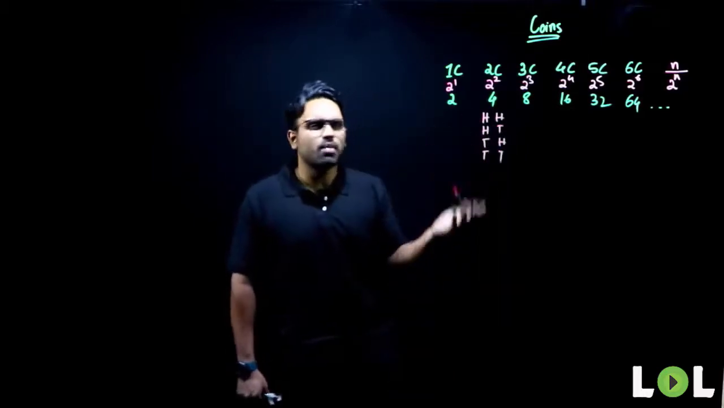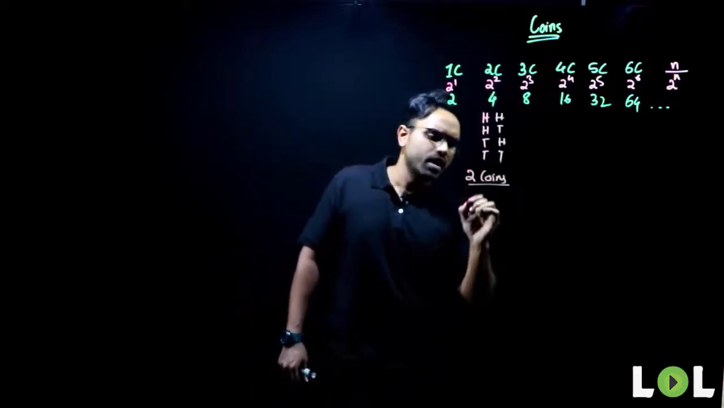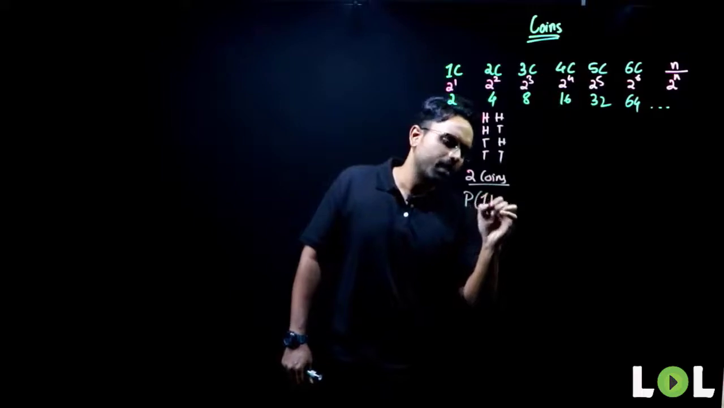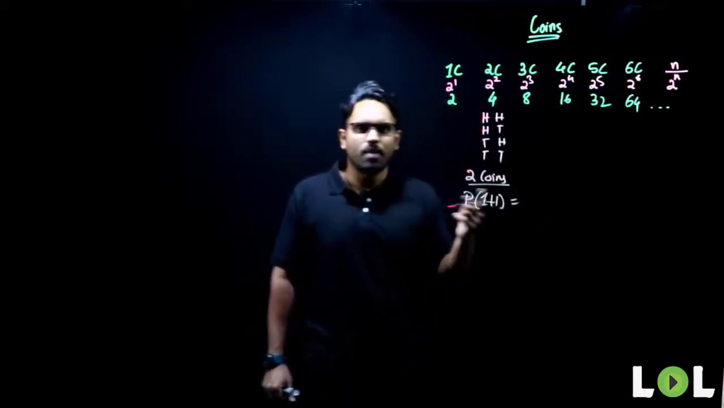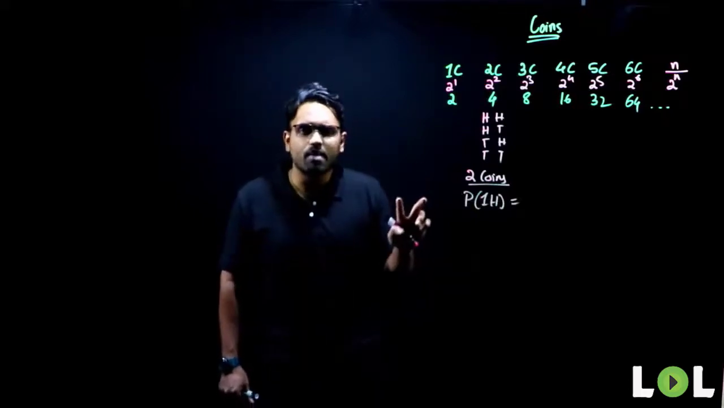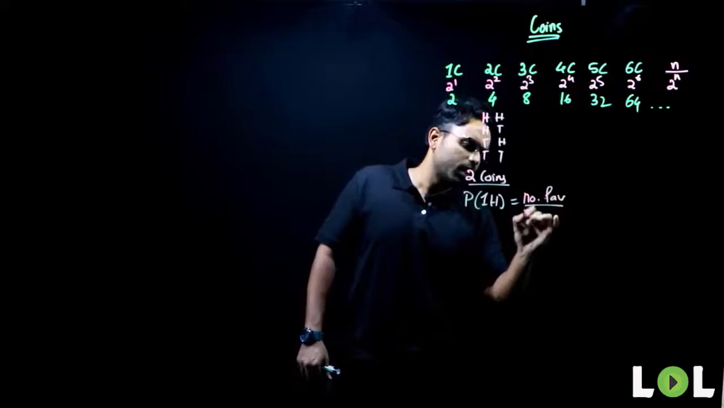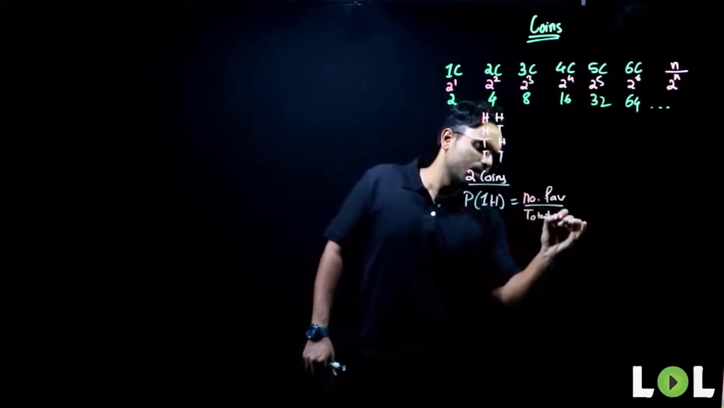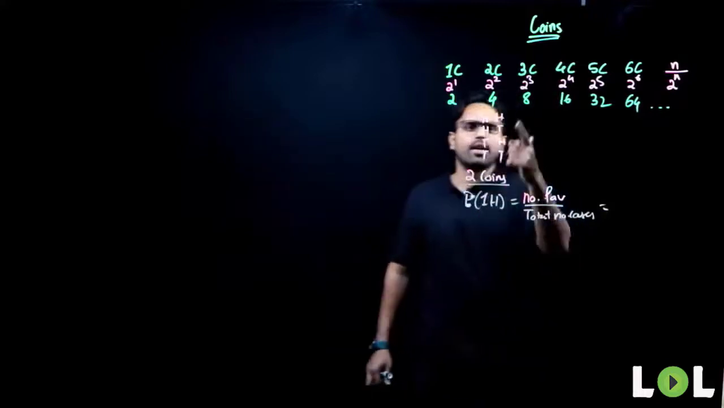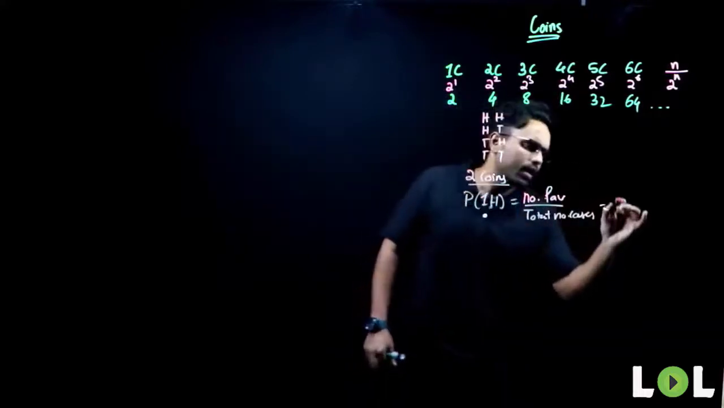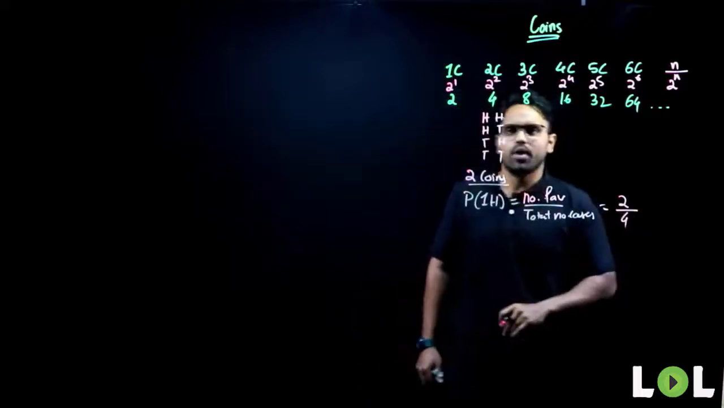Now, under 2 coins, if I ask you a very simple question, what is the probability of getting 1 head, you will be able to answer. What is probability? Probability is nothing but number of favorable cases upon total number of cases. Do you agree with this? Favorable cases of getting 1 head, where is that? 1 and 2. I'll write 2 here. Total number of cases is how much? 4. I'll write 4 here.